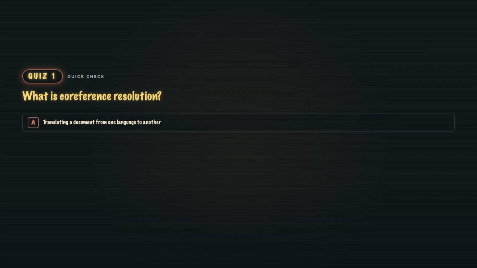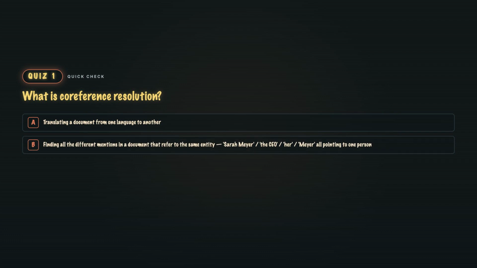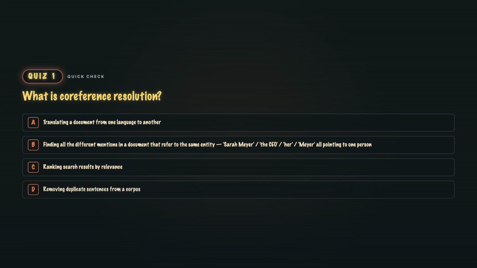A. Translating a document from one language to another. B. Finding all the different mentions in a document that refer to the same entity: Sarah Meyer, Anthropic's CEO, and Meyer, all pointing to one person. C. Ranking search results by relevance. Or D. Removing duplicate sentences from a corpus.